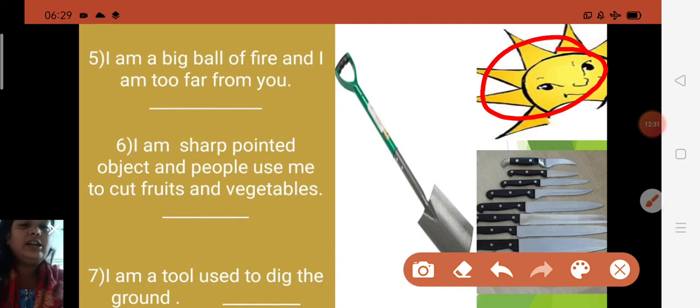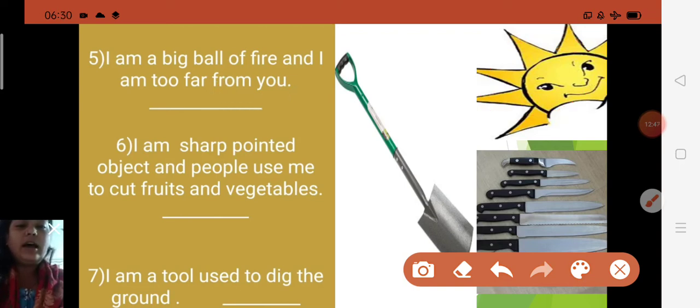Sun. Sun is a what? A big ball of fire, and it is too far from us. So children, what will you write here? Sun. SUN, sun. Okay.